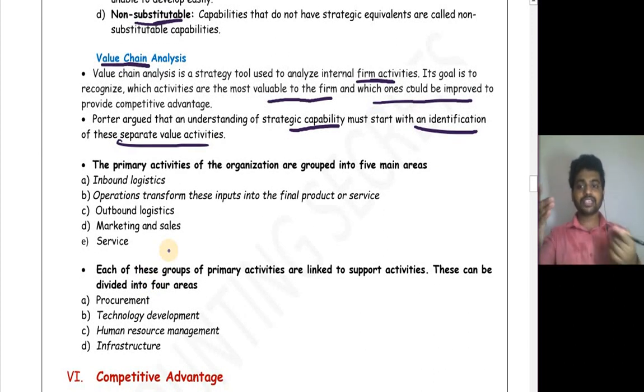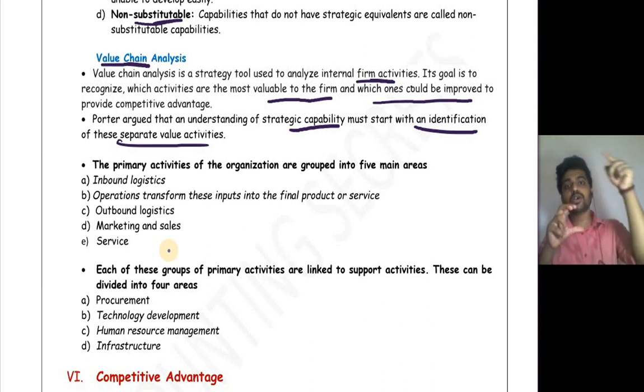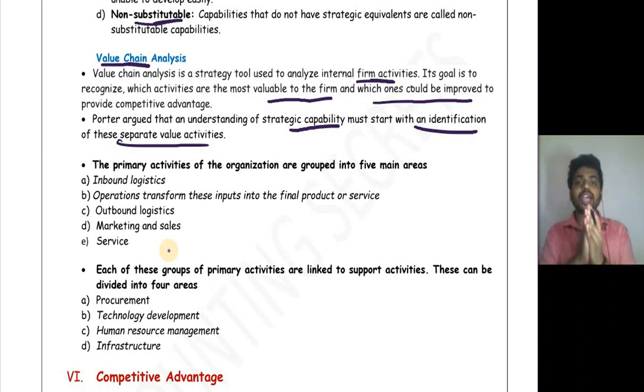One is the primary activity, the other is the secondary activity. Primary activities are the basic things in your organization, and secondary activities should support your primary activities. Then you can think that your value chain analysis is complete, which means there is some competitive advantage in your organization.